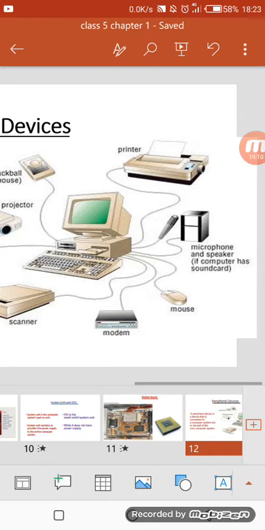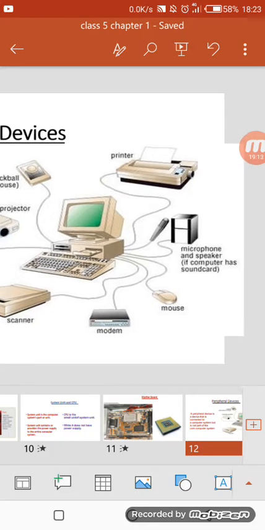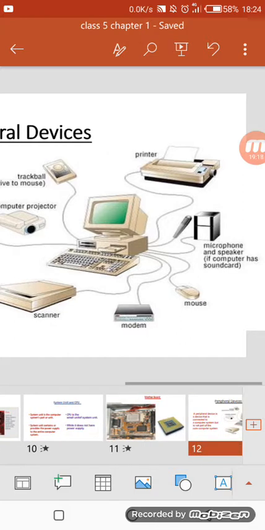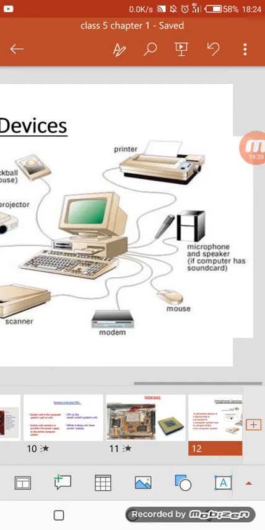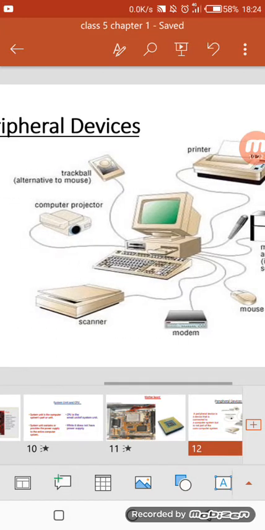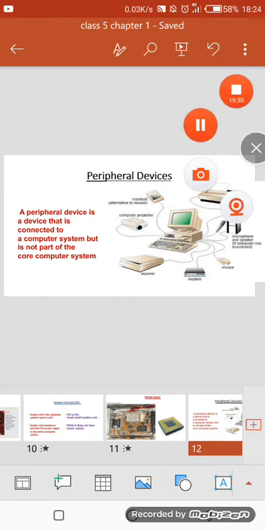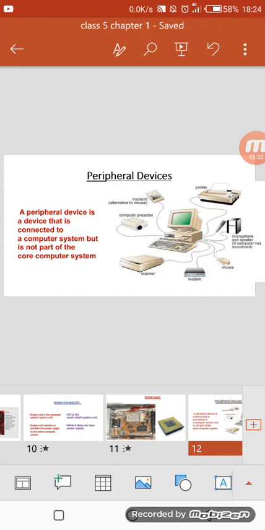Next we can see a modem, mouse, microphone and speaker, and a printer also. So all these devices are called peripheral devices. Why peripheral devices? Because they are connected to our computer system with the help of USB ports. That is why we can call them peripheral devices.